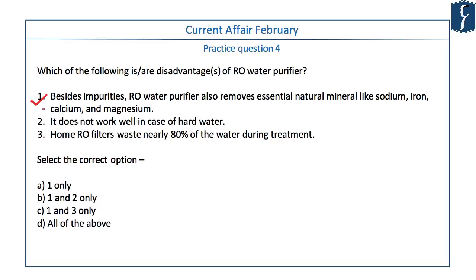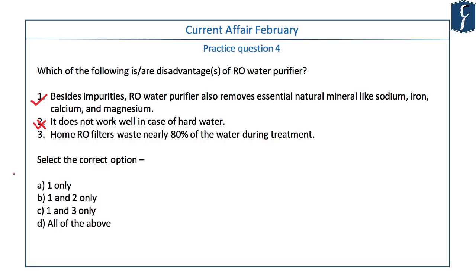RO actually removes everything from the water, and it allows only the pure water to come to the other side of the membrane of the water purification system. Statement 2 is it does not work well in case of hard water. Well, hard water is the presence of calcium and magnesium in the form of carbonates, bicarbonates, and sulfates. These salts are easily removed by the membrane of the RO system, and it works pretty well in case of hard water. In fact, RO system is most suitable for hard water because normal filtration system does not work in case of hard water. So this statement is incorrect.